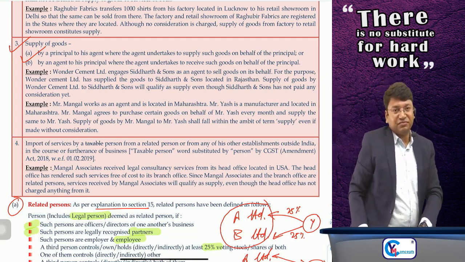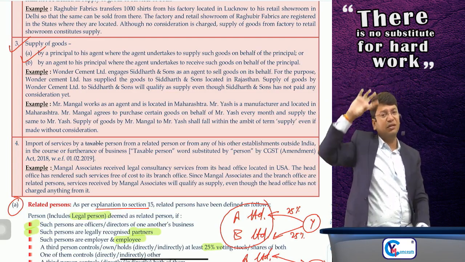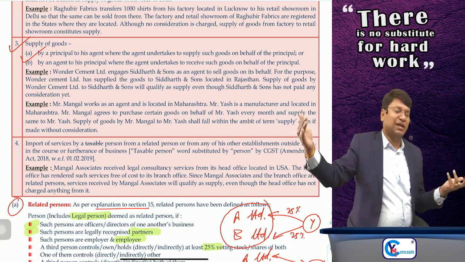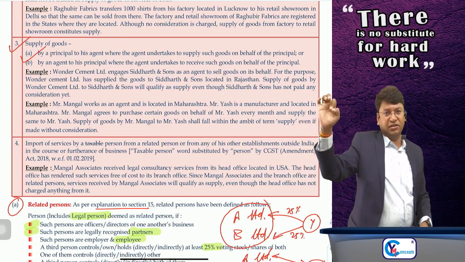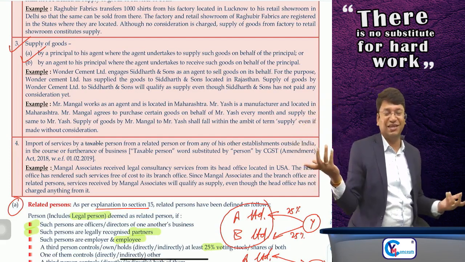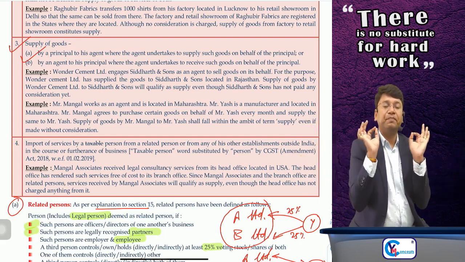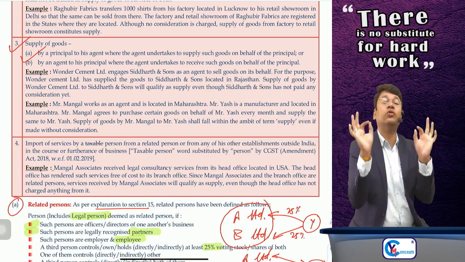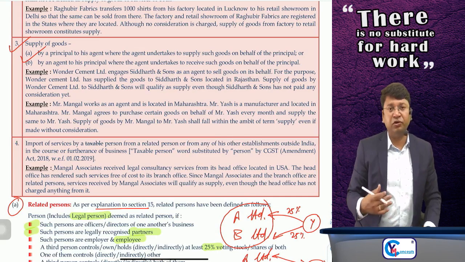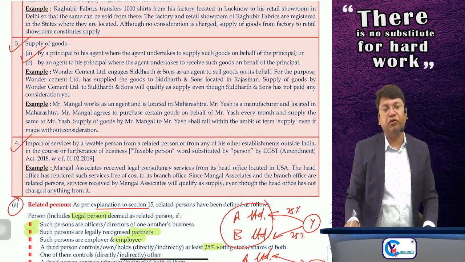Clear? Done. But if the supplier from whom purchases were made is issuing the invoice directly in the name of principal, then there is no supply between principal and agent. The agent will simply raise his invoice of commission, that is supply of service by agent to principal, and that's it. No supply of goods by agent to principal in this case. So who is raising the invoice, in whose name the invoice is being raised, is of importance. It will decide whether it is supply of goods or not.